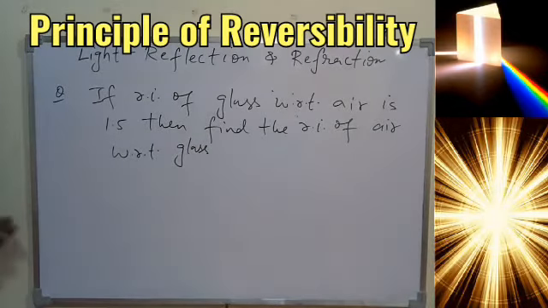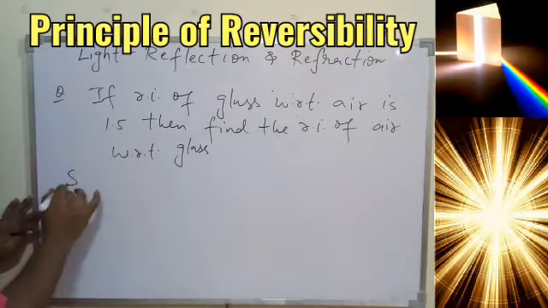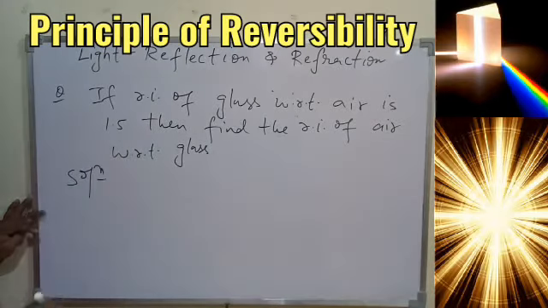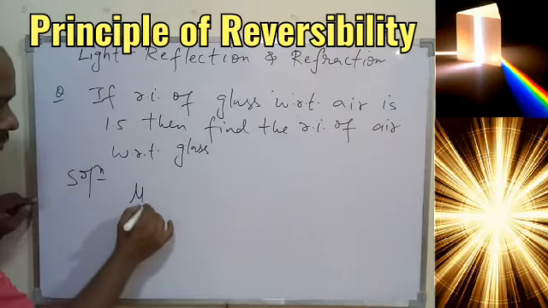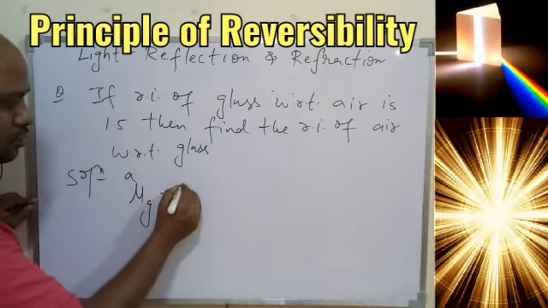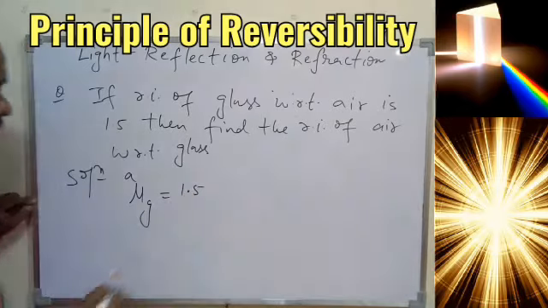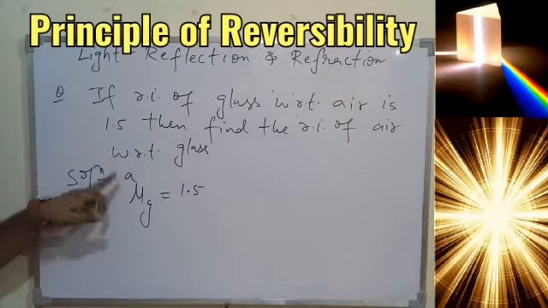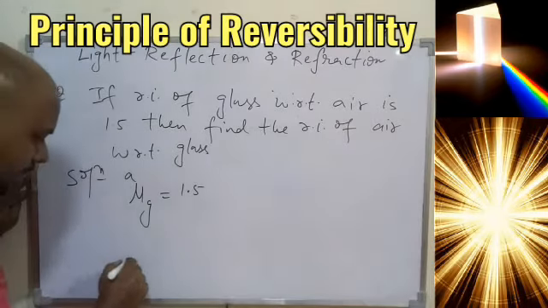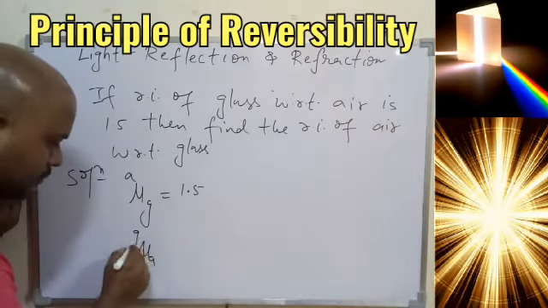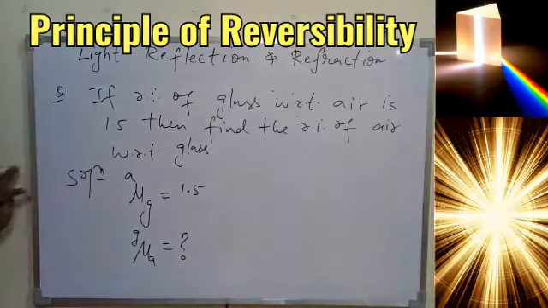So this is a simple question based on the derivation we have done. What is given? Very first, write down: the refractive index of glass with respect to air is given, 1.5. And we have to find the refractive index of air with respect to glass.